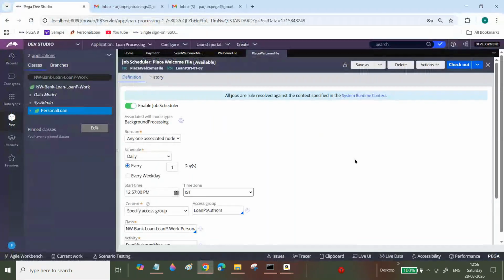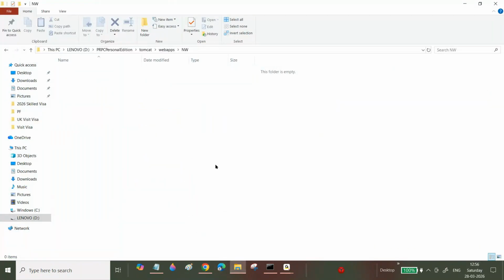Now here, okay, one minute. It is 12:57. Now it will place a file here, one text file. My requirement is I want to create a file. What file do you want to create? A text file. Bro, is it possible to create? See here, exactly 12:57, now it has created a welcome training file. This is my file name.